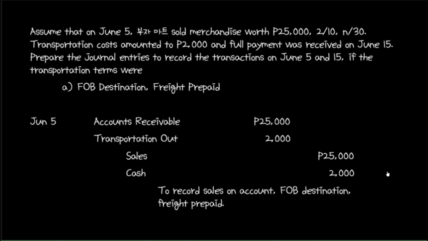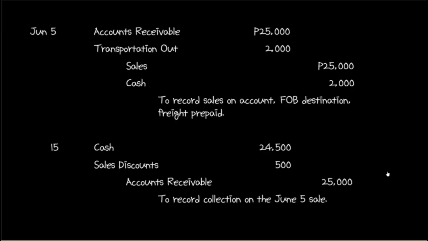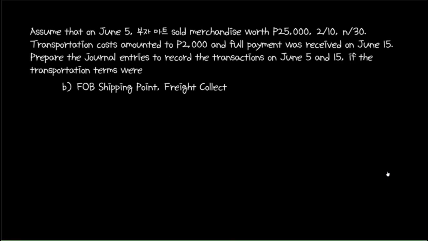We now record the June 15 transaction. Since June 15 is within the discount period, the buyer is entitled to a cash discount, which is sales discount from the seller's perspective. So, the June 15 entry would be debits to cash and sales discounts and a credit to accounts receivable. The value of sales discounts was computed from 2% of 25,000, and cash is the difference between 25,000 pesos and 500 pesos. Now let's look at the second case, FOB shipping point, freight collect.